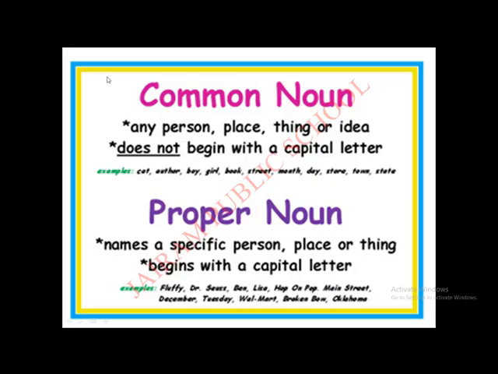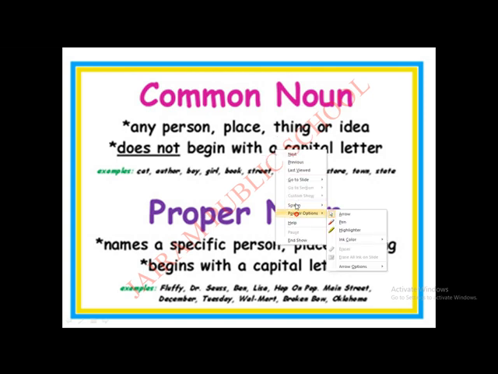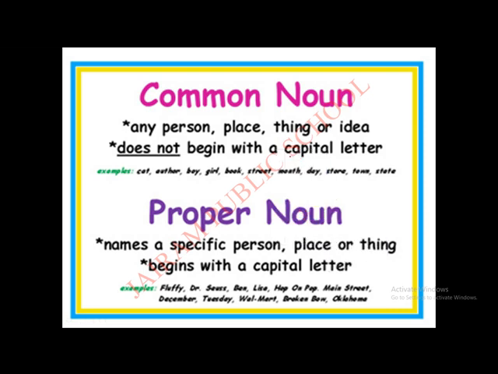Very good. Once again, I'll say common noun refers to any person, place, thing or idea. It does not begin with a capital letter. But proper noun names a specific person, place or thing, and begins with a capital letter.